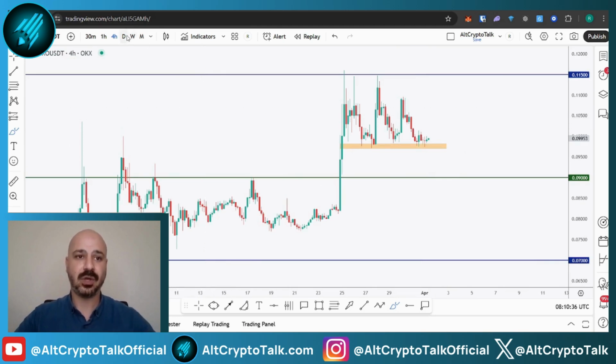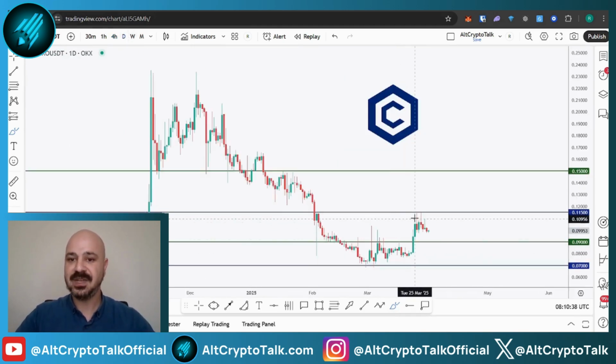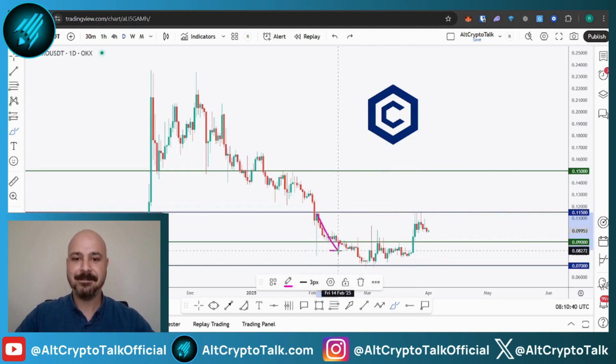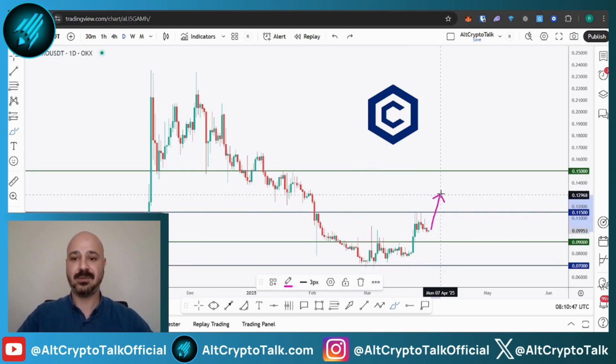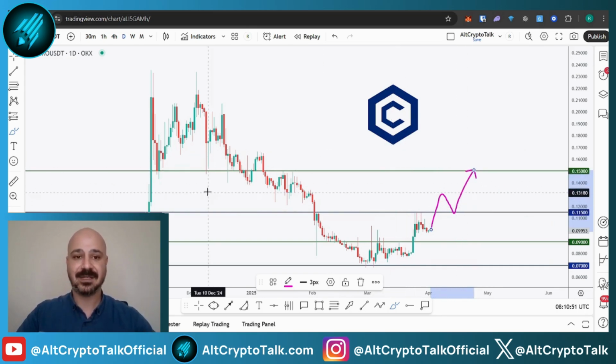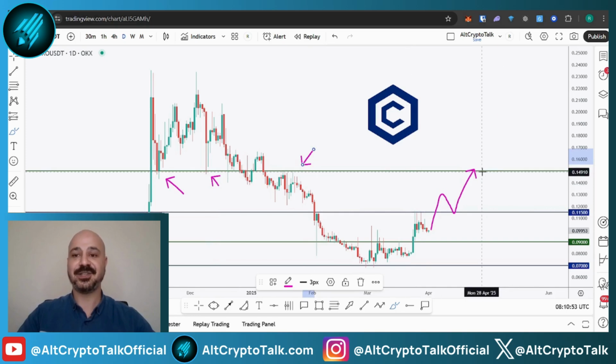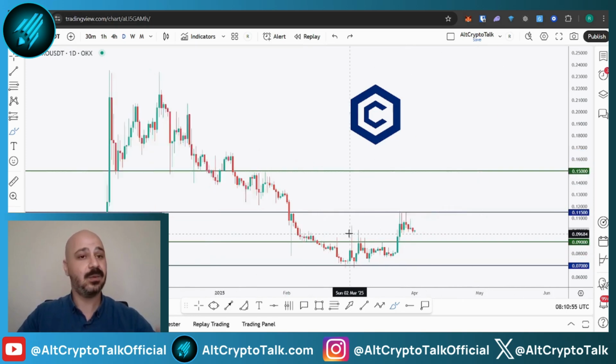Crypto.com, we rejected this supply zone, a massive bearish movement from here around 0.115. For the bullish to remain in control long term, we need to see a break above it. In this case, a further continuation towards the 0.15 round number structure and resistance zone will be expected. Meanwhile, we are still bullish.